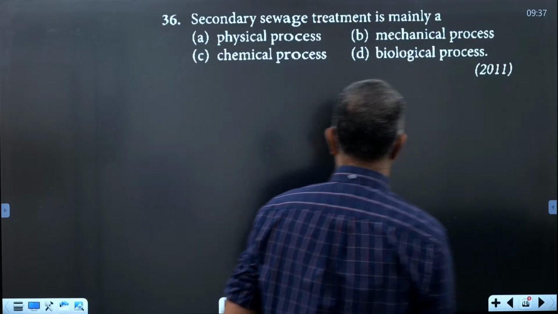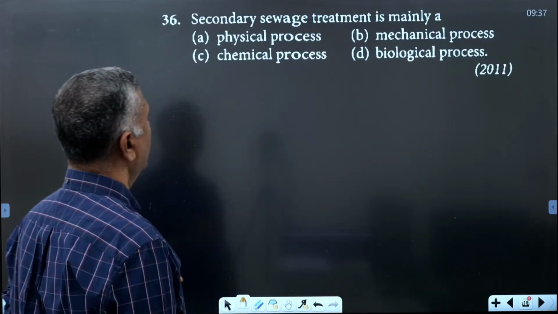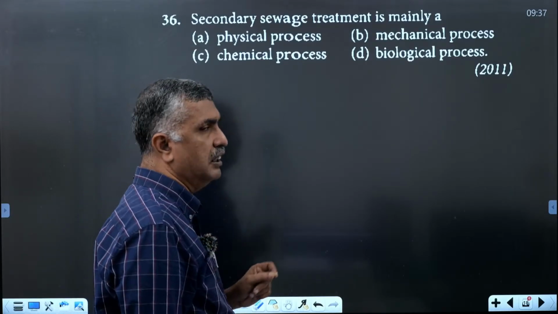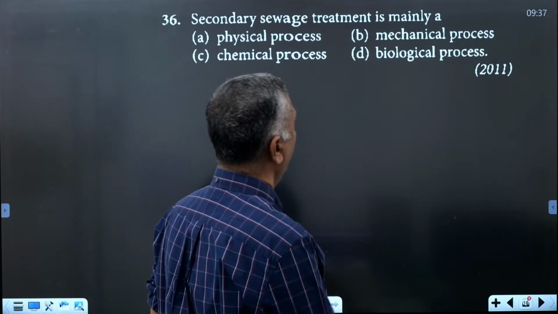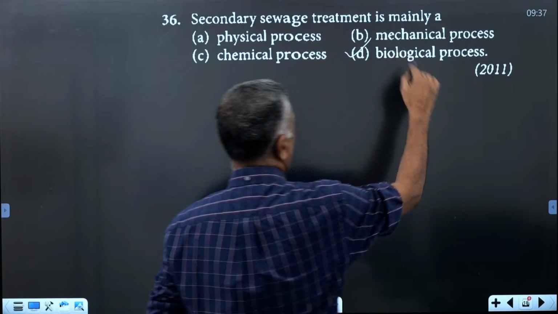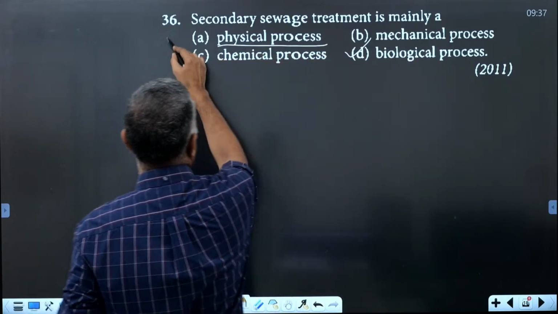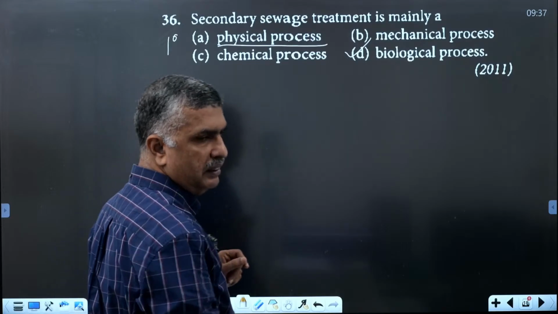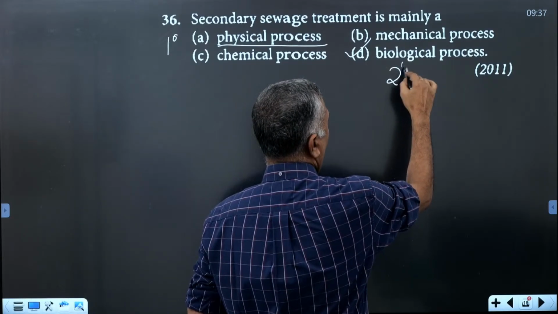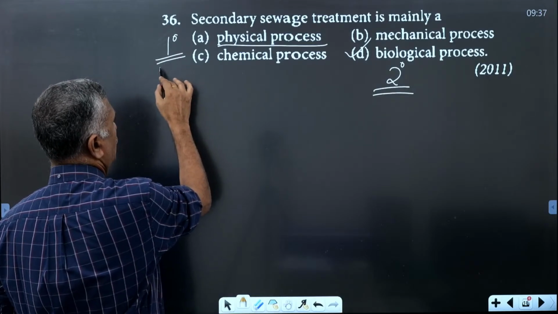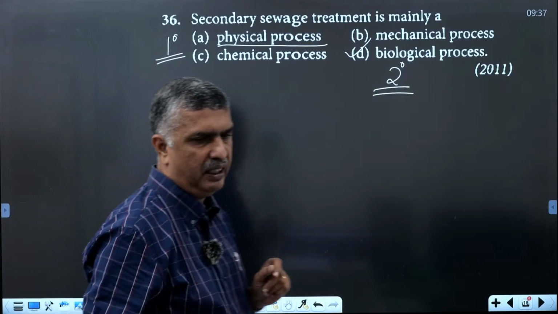Then next one. What is the secondary treatment? Secondary sewage treatment is a biological process. Primary treatment is a physical process, consisting of filtration and sedimentation.